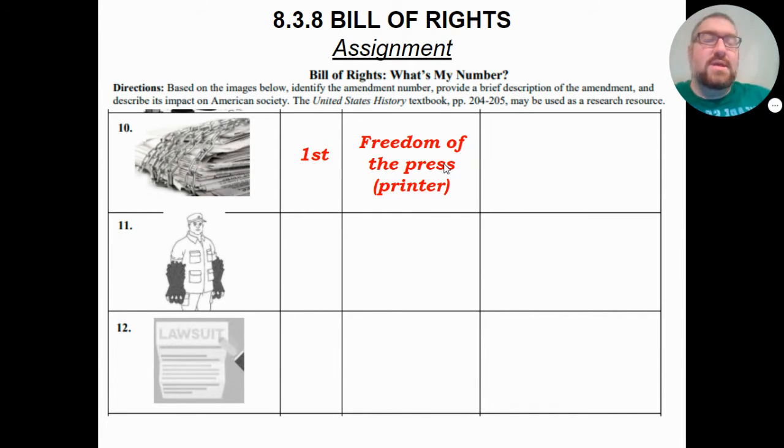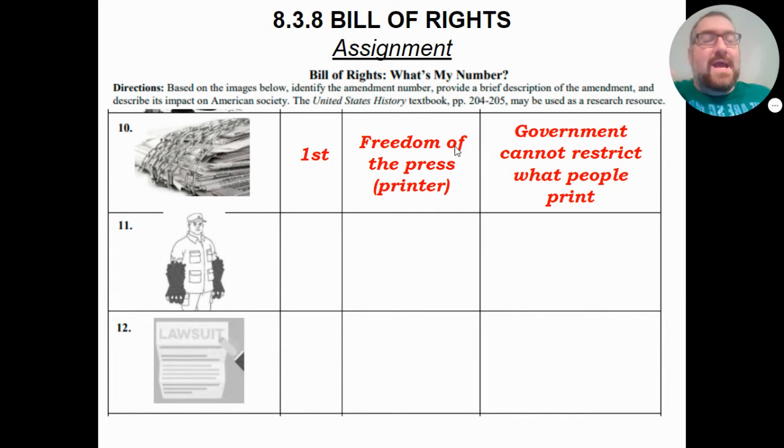So the idea here is if I want to criticize the government, I can publish newspapers, I can publish books, I can publish pamphlets, I can make a website. All of these are protected under the freedom of the press because, once again, this means the government cannot restrict what people print. One more time, this is a way to limit the power of the government and protect individual personal freedoms.